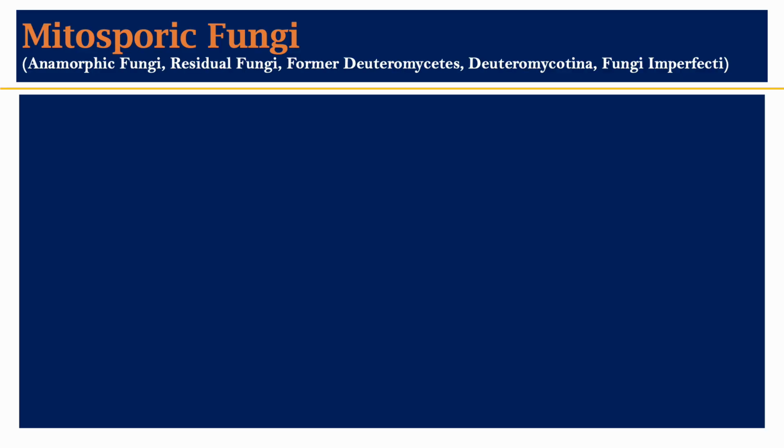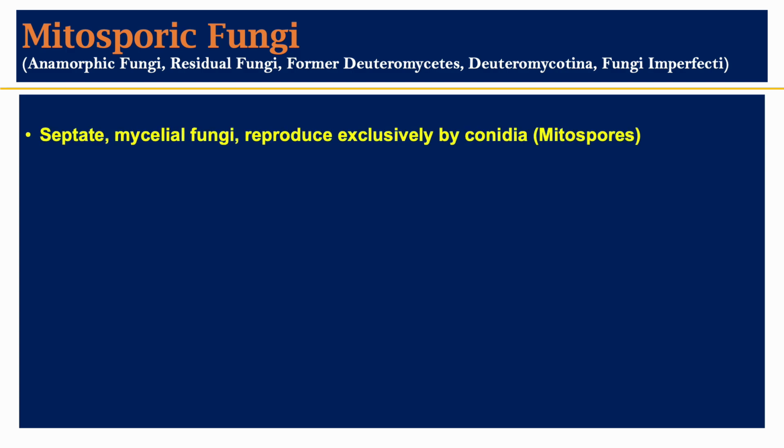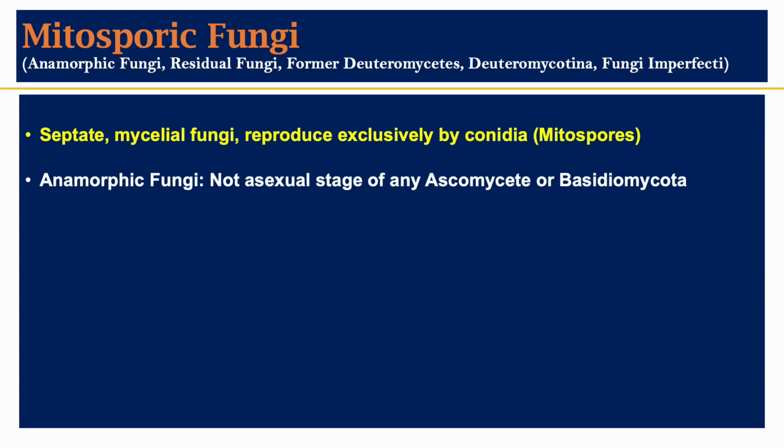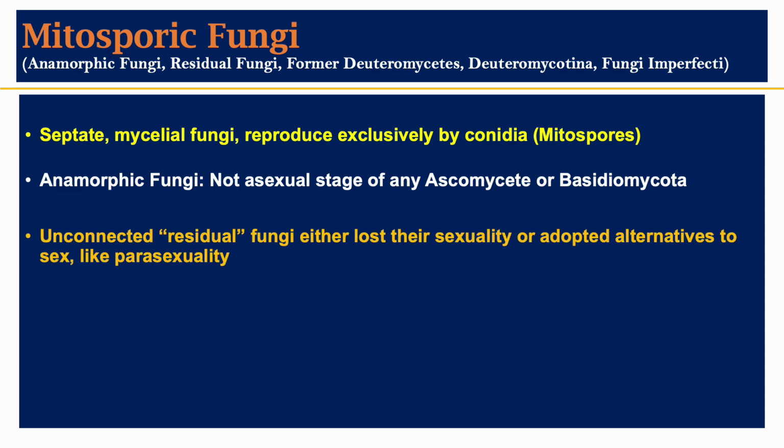Mitosporic fungi are also known as anamorphic fungi or residual fungi. Formerly they were known as deuteromycetes fungi or fungi imperfecti. They have some specific features: these are septate mycelial fungi. They reproduce exclusively by mitospores or conidia. They have an asexual form of reproduction, meaning they produce their spores asexually in the process of sporogenesis. They are unconnected residual fungi that either lost their sexuality or adopted an alternative to sex, like parasexuality.